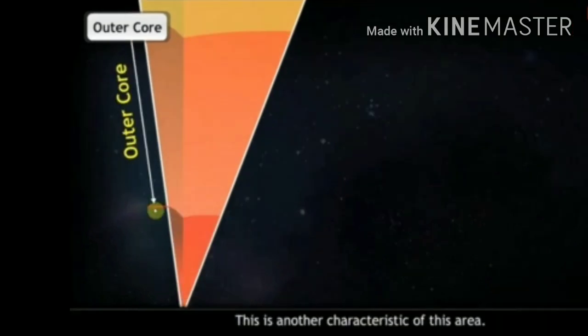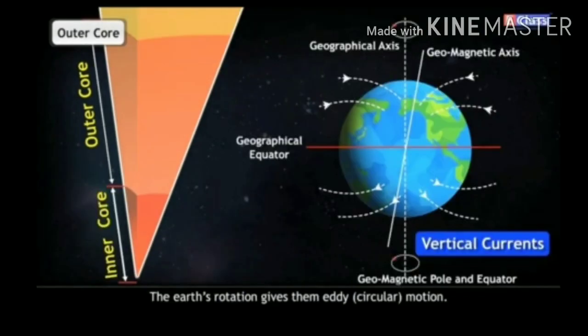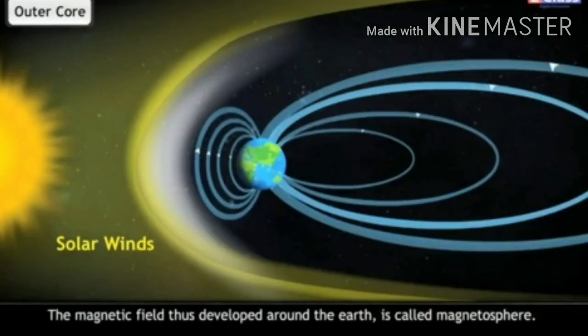We have learned that the outer core of the Earth's interior is liquid, and the proportion of iron is more in this layer. Vertical currents originate in this liquid layer. This is another characteristic of this area. The difference between the temperatures of the outer and inner core gives rise to vertical currents. The Earth's rotation gives them eddy, means circular motion. Electric currents develop in these spiral eddies of liquid iron and thus a magnetic field is formed.